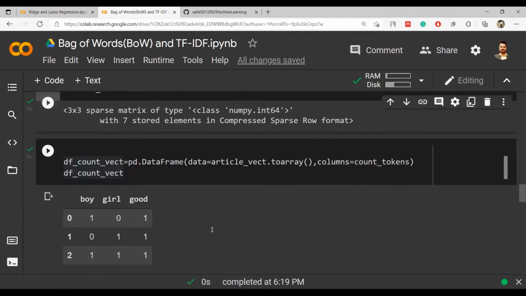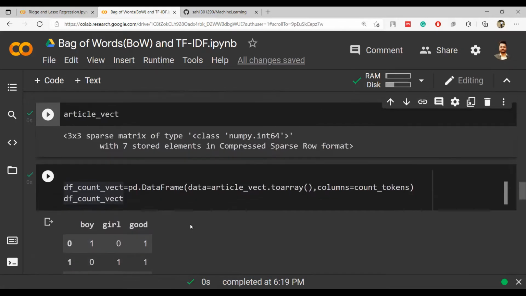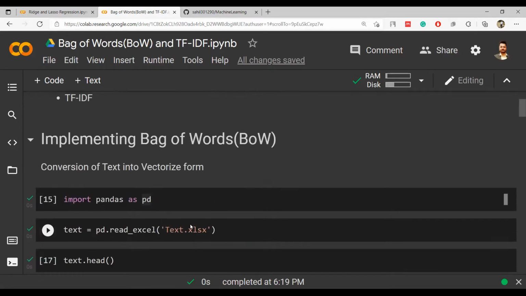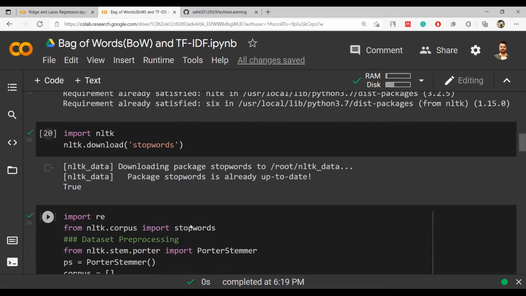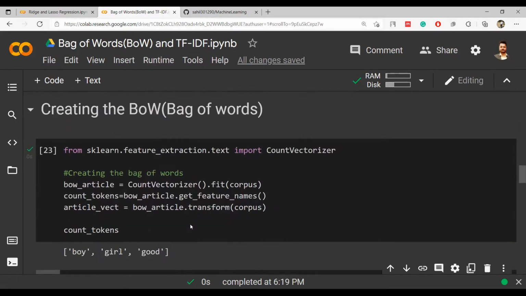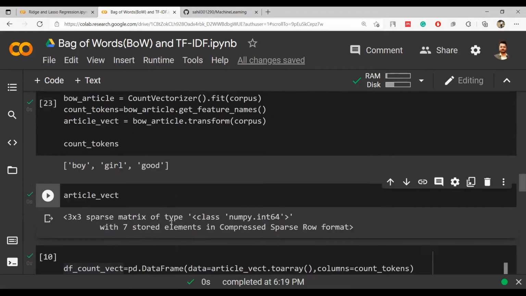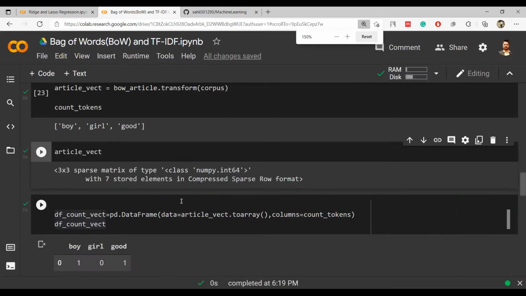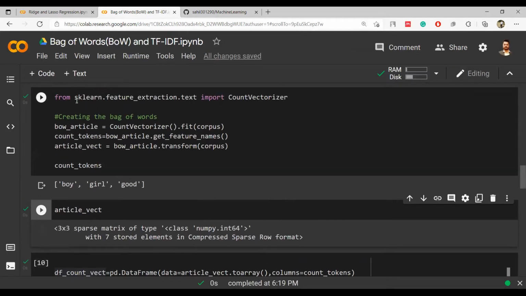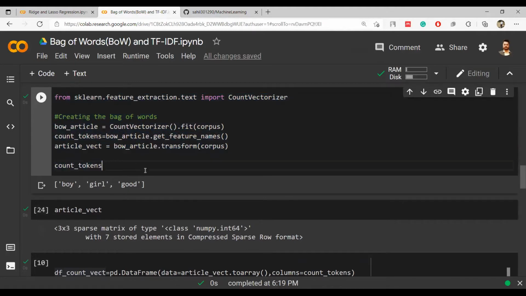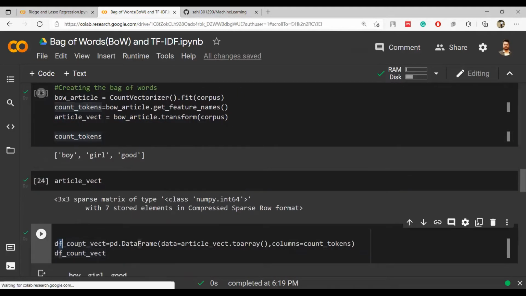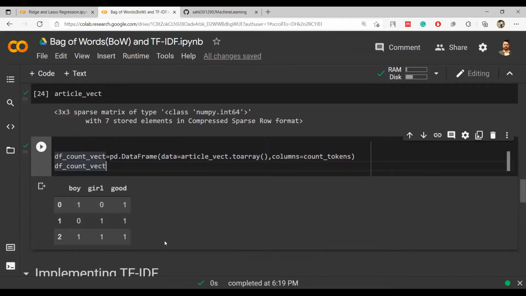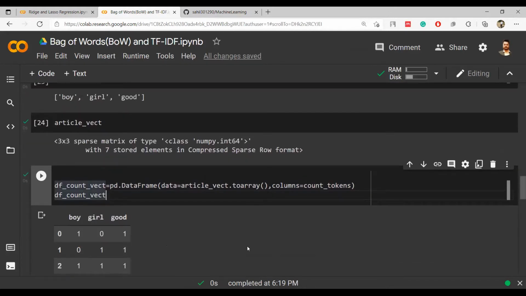So that's all for bag of words. That's the end of it. If you have any doubt till now, you can ask. The main thing was this part and this final one. Only this is the main part of creating the bag of words: generating all the tokens, and then getting the final data frame, and it looks like this. If you have a doubt, you can ask.